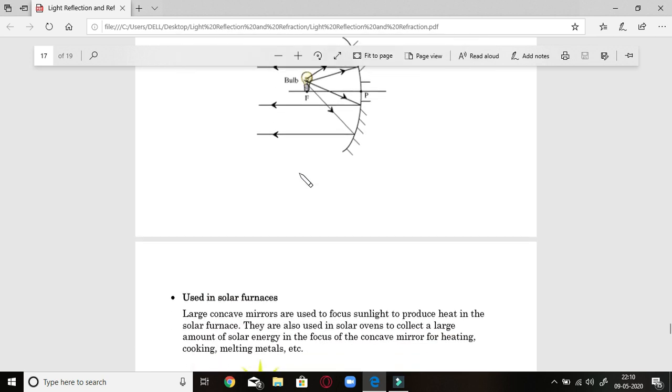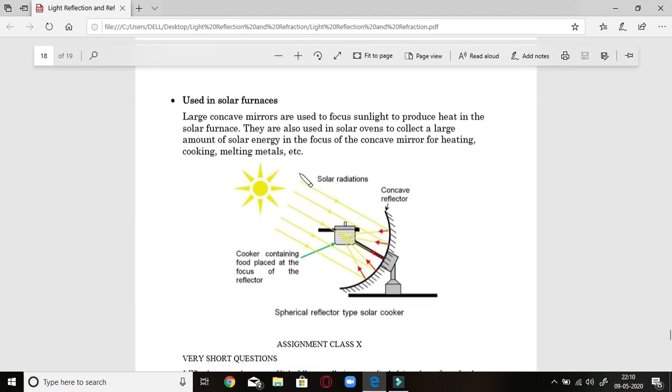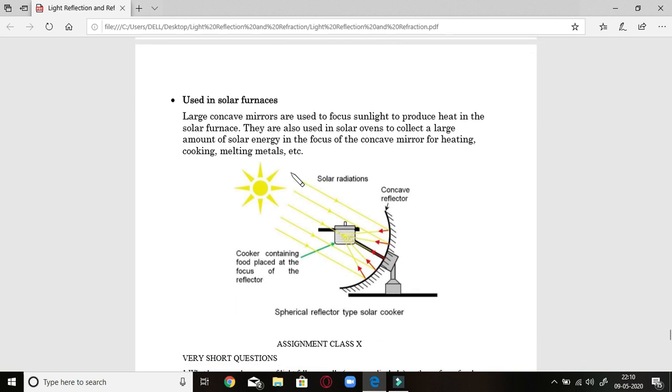Next is the use in a solar furnace. Students, you can see here just an opposite use to the one above. Now here rays are coming parallel from the sun. Because the sun is at a far distance, the rays are parallel. They will be reflected by the concave reflector and will be projected at the focus. Now at the focus we have placed a cooker with cooking things like rice or dal, etc., that will be warmed just because of this process.